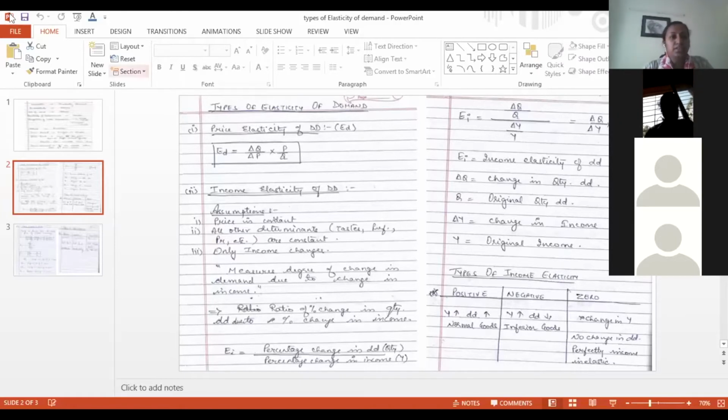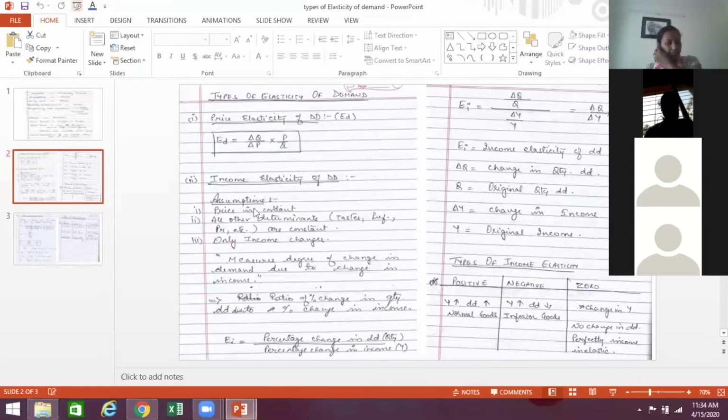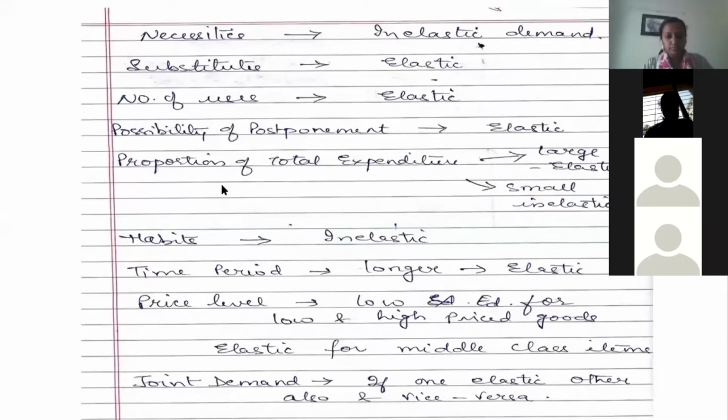Assumptions that we take here, just hold on a second. Everybody can see the screen? Yes, ma'am. Is my computer looking like this?